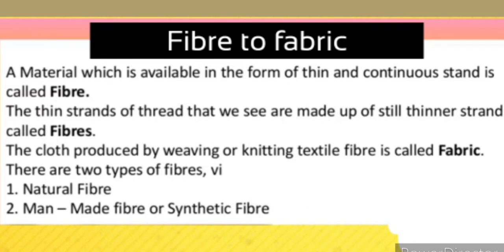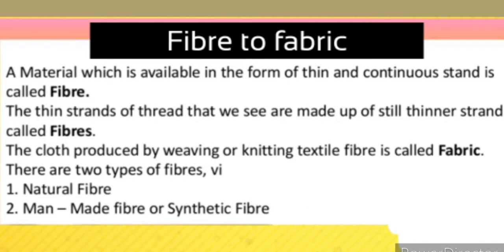Now, the cloth which is prepared by using or weaving these fibers is known as a fabric. Is that clear? That means if we are taking many fibers together, then they will be knitted or weaved in the form of a fabric. Clear?